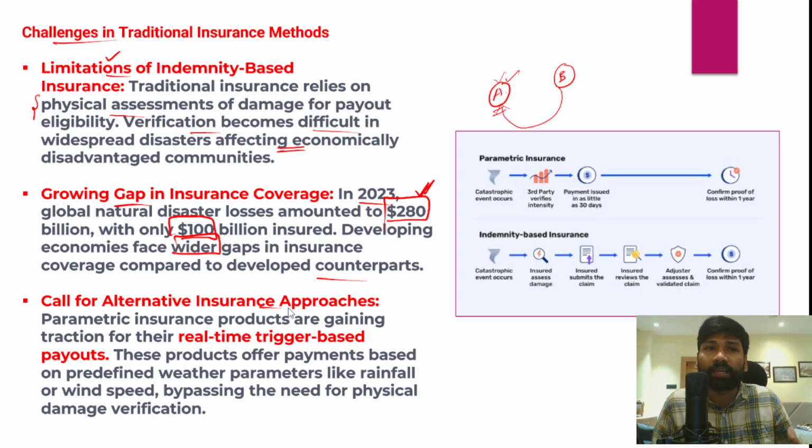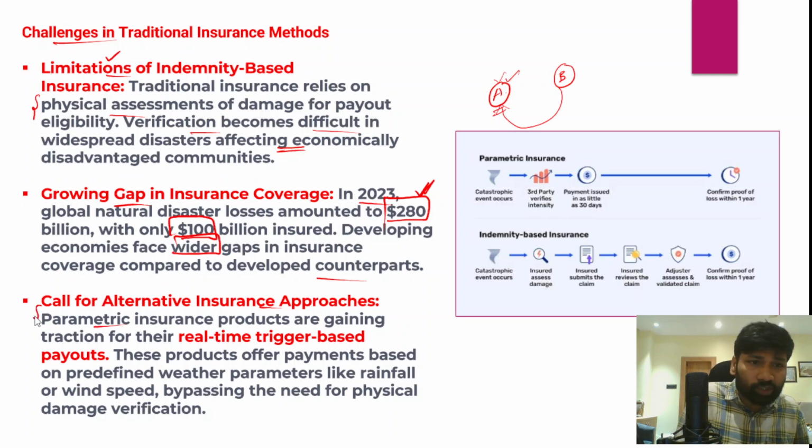So there is a need for alternative insurance approaches, and one such approach is the parametric insurance approach. In fact, this approach has been gaining a lot of prominence and importance in recent times, because parametric insurance can trigger real-time payouts. Okay, so it can pay the insured individual in real time without any further delays, and there is no need for any physical assessment in the parametric insurance method.